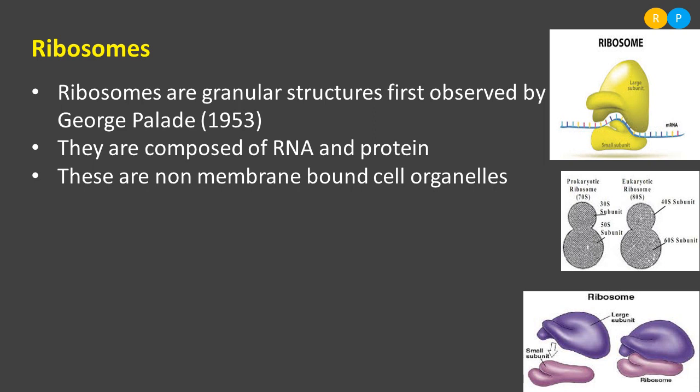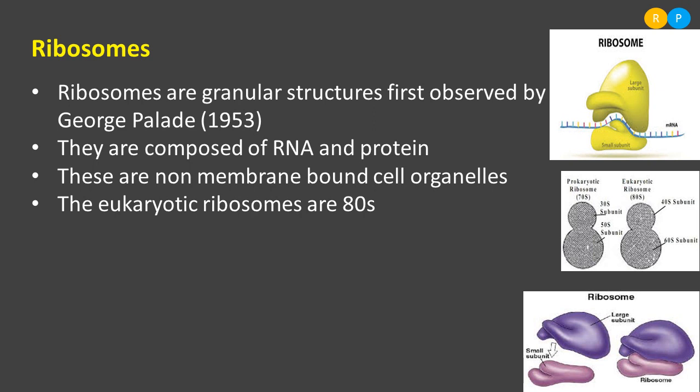Understood? So what is the actual structure of ribosomes? You can find two subunits here. Just observe the second diagram. Two subunits go together to form the structure of a ribosome. What is the bigger unit you are observing in the diagram?